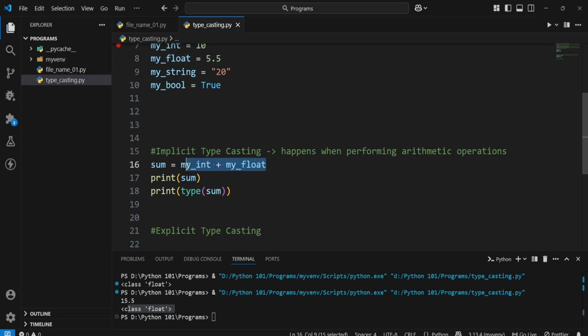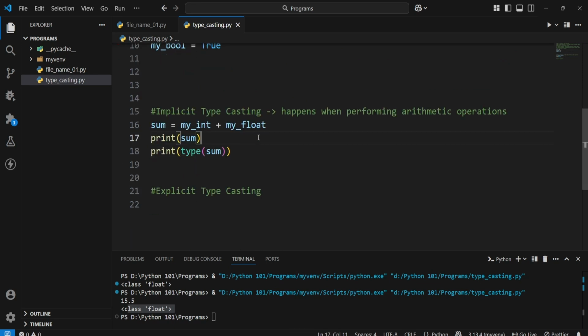And Python will make sure not to lose any information. Now how does it make sure of that? Whenever Python is implicitly converting the data type, it will make sure to convert from lower to higher precision. Now when I say lower to higher precision, what do I mean? Float is higher precision than integer. What does that mean? Let me show you an example.